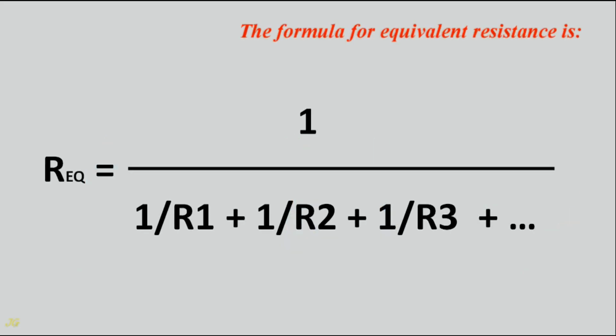The formula for equivalent resistance is: resistance equivalent equals 1 over 1 divided by resistance 1 plus 1 divided by resistance 2 plus 1 divided by resistance 3 plus 1 divided by resistance, if there are more resistances in parallel.